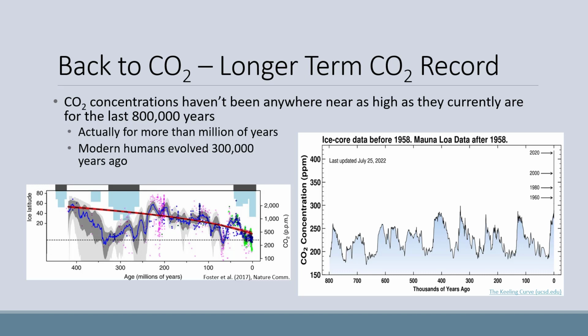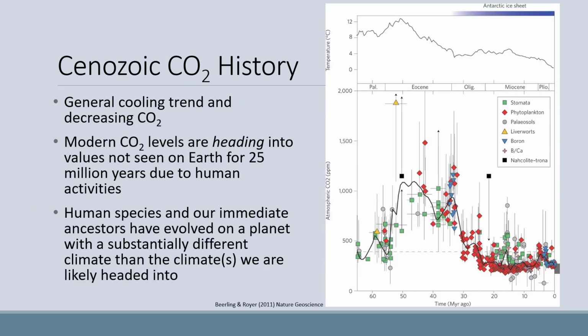Carbon dioxide concentrations haven't been anywhere near as high as they are now for the last 800,000 years. The plot on the right shows that well. Actually, for more than 1 million years, but the plot on the right is using carbon dioxide bubbles in ice, and we have to use other types of records beyond 800,000 years. Just for reference, modern humans evolved around 300,000 years ago.